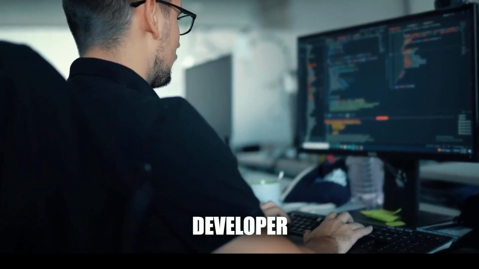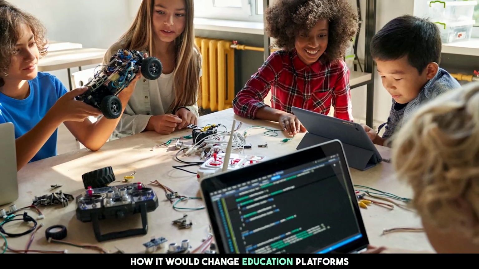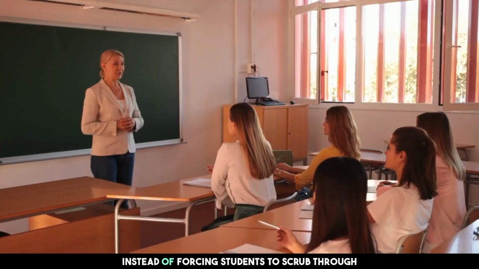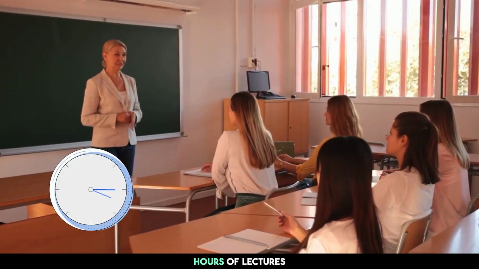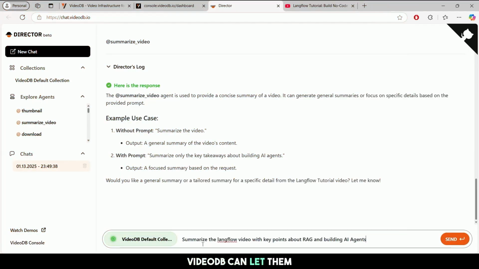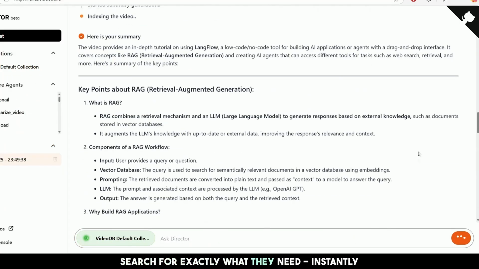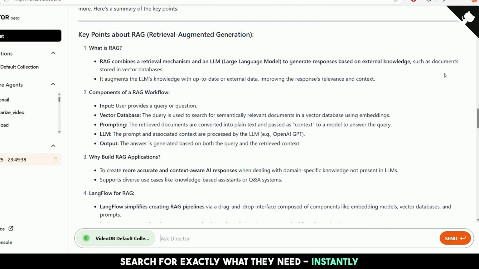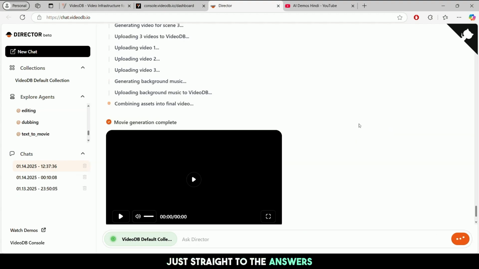As a developer, I can already imagine how it would change education platforms. Instead of forcing students to scrub through hours of lectures, VideoDB can let them search for exactly what they need, instantly. No more wasting time, just straight to the answers.